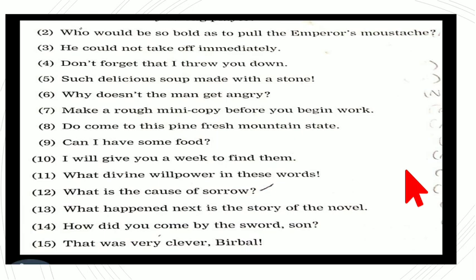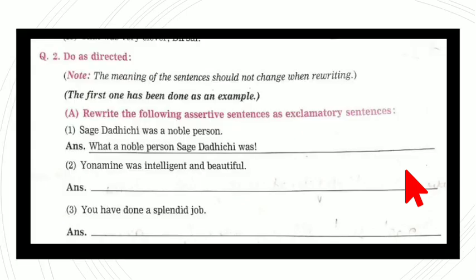Now coming to the second question, do as directed. Now in this do as directed, here what are we supposed to do? Here we are going to rewrite. What instructions are given? Rewrite the following assertive sentences as exclamatory sentences.